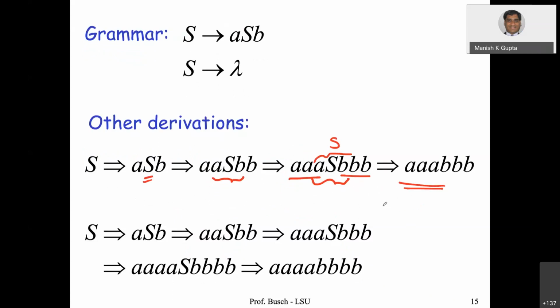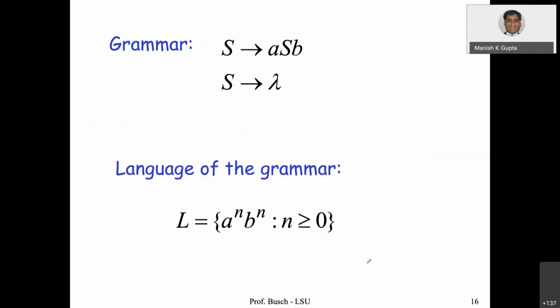So a derivation is possible for 3 A's and 3 B's. Similarly, 4 A's and 4 B's. In other words, I can get the language A^n B^n. So these two production rules are enough to give you this language.